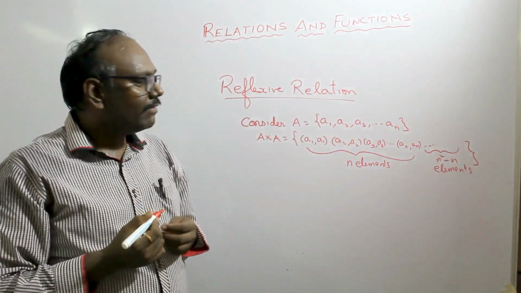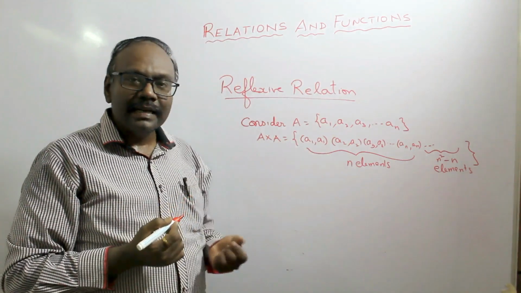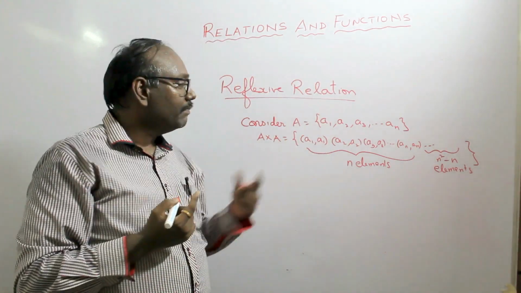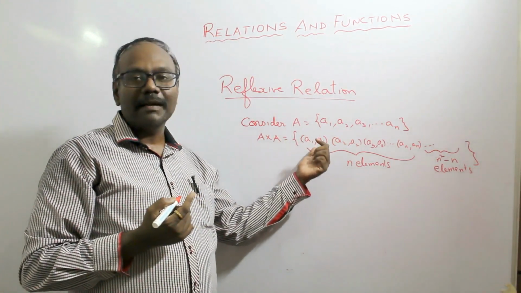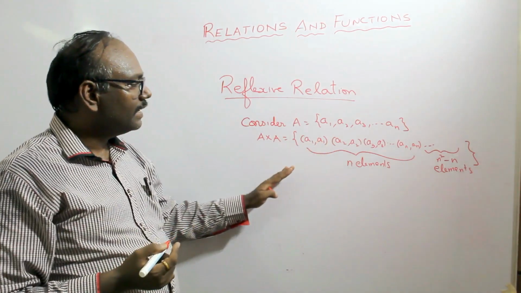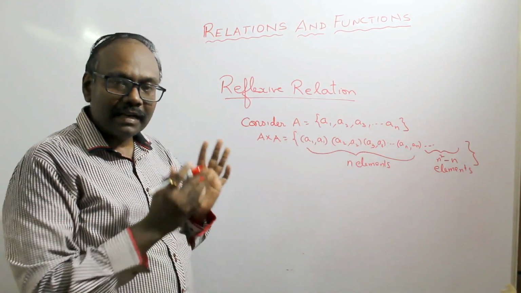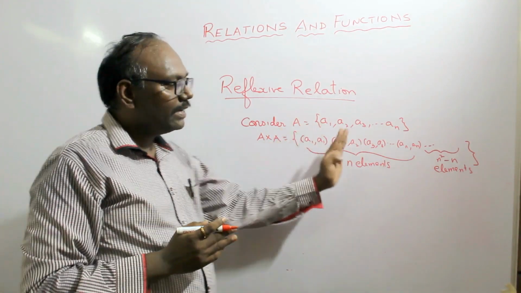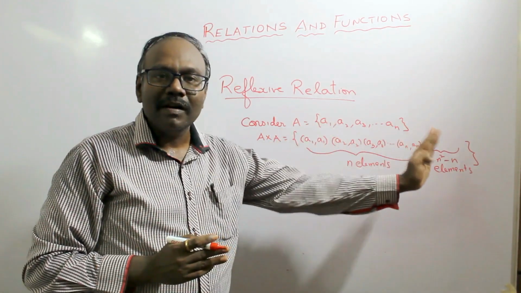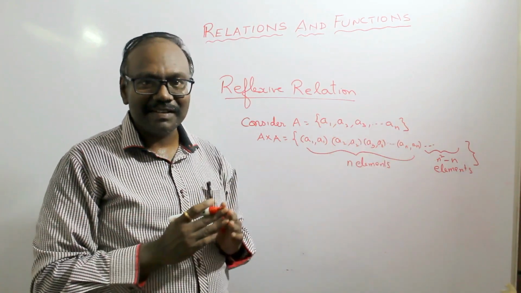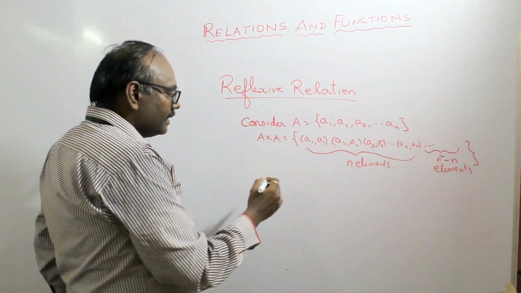And what we have to understand here is the reflexive relation may contain only the doublets. So there could be a possibility that the reflexive relation contains only the doublets, or the reflexive relation may contain these doublets and along with this many more ordered pairs. That's what we have seen in the reflexive relation. So let us see how to choose.